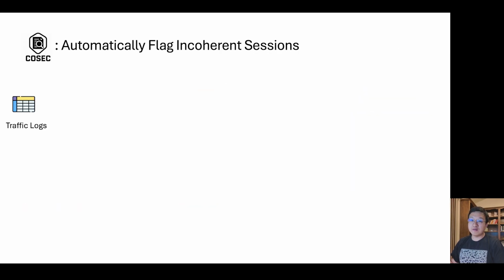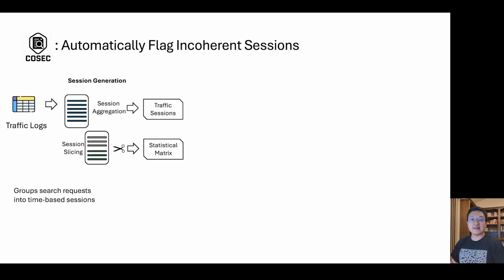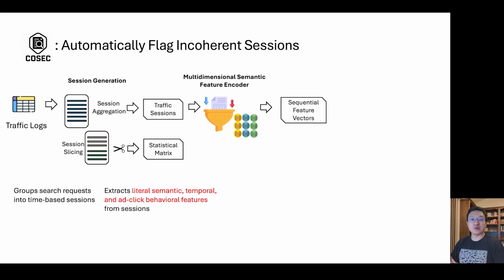To this end, we present COSAC, an end-to-end framework to automatically flag incoherent sessions. COSAC takes the traffic log as the input and starts with session generation. In detail, COSAC groups individual search requests into sessions and performs session slicing based on temporal information. COSAC also derives the statistical matrix for the route from the raw data.